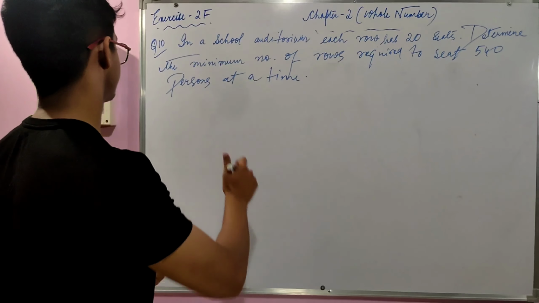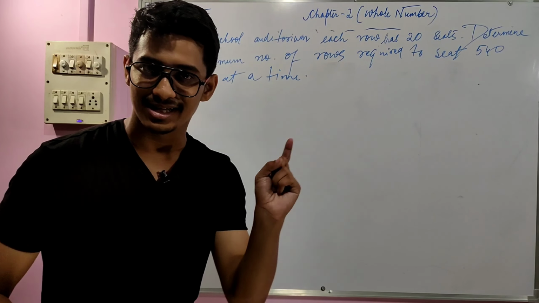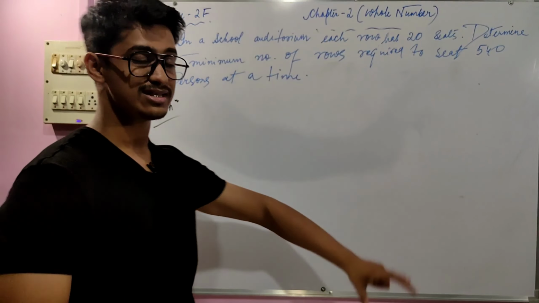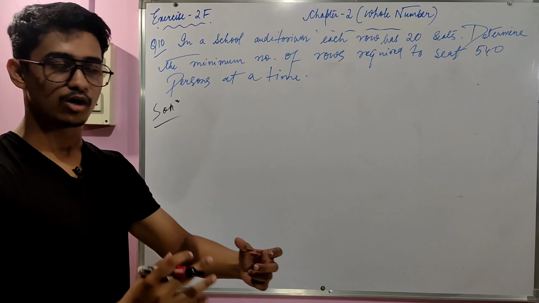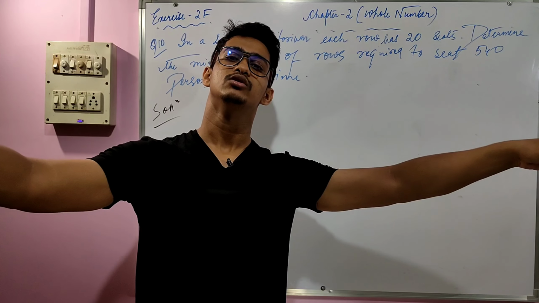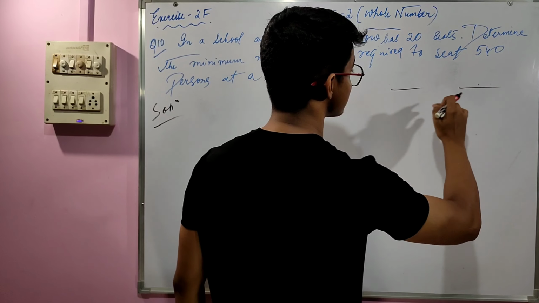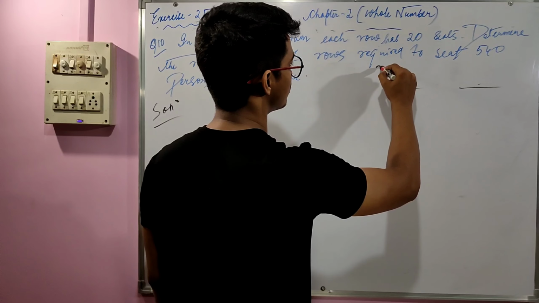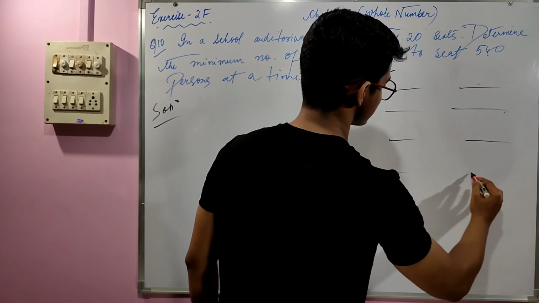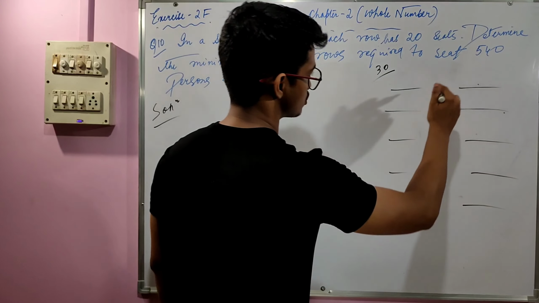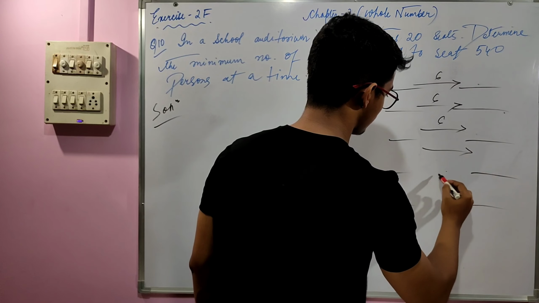So write solution, right? So in an auditorium, 20 seats are there in the first row, and 540 students as a whole are there. So what we have to do is collectively find out how many rows are required. What I have just discussed: in the first row, how many students are there? 6 students. So let's say if the students are 30, how many rows are required? 6, then 6, then 6, and then 6. In the first row 6, in the second row 6, in the third row 6, in the fourth row 6, in the fifth row 6.